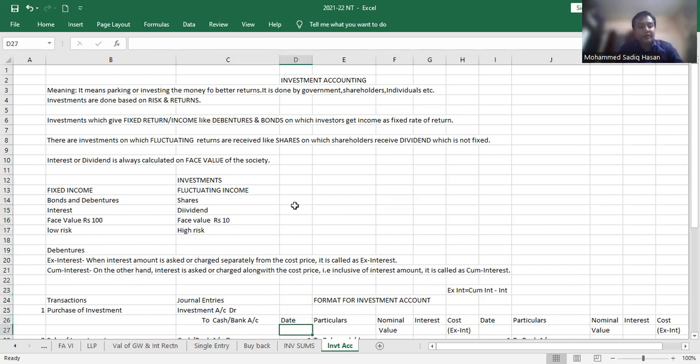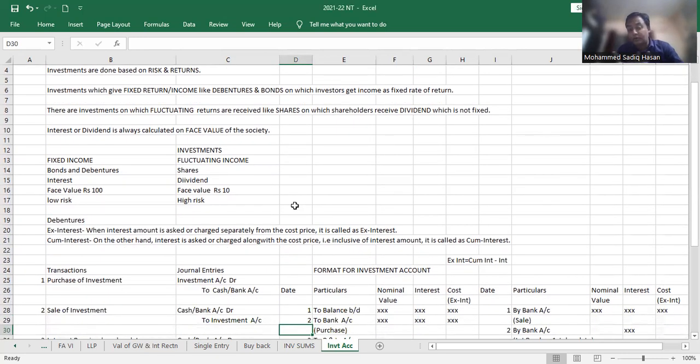Now, coming to the next category, the debentures part. In debenture sums, there are two different terminologies which are important in this chapter: ex interest and cum interest. What is ex interest? When the interest amount is asked or charged separately from the cost price, it is called ex interest. We have to calculate interest separately; it is not included in the amount. So ex interest is also called cost.